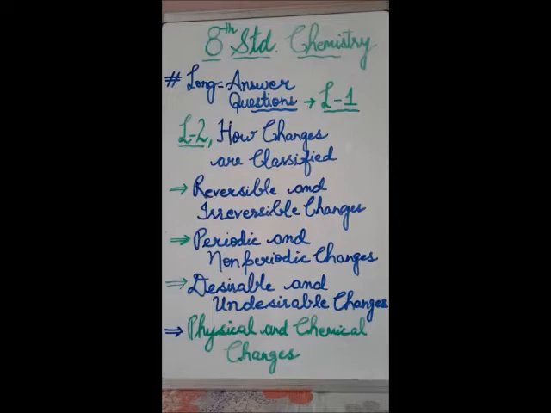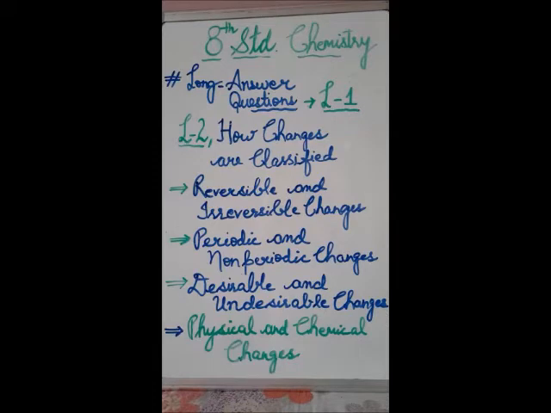So you can underline the two examples which are mentioned in the first column of this page. Then the picture is also shown, which is figure 2.4. The to and fro motion of a pendulum is a periodic change. Then comes the next definition. Non-periodic changes are those which do not take place at fixed intervals of time. So there could be many examples, the changes which are happening randomly, fine.